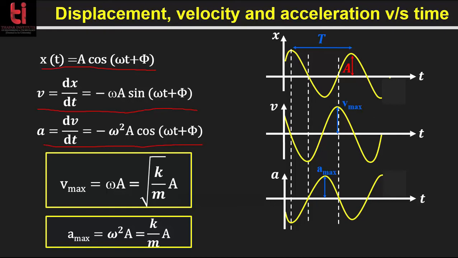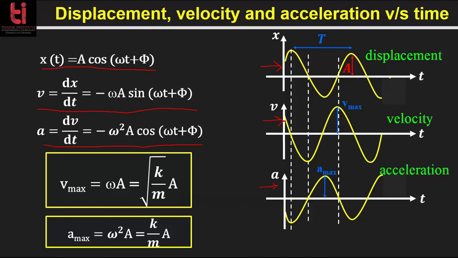So these are the graphical representations of x, that is the displacement, the velocity and the acceleration. The first one is for the displacement, this is for the velocity, and this is for the acceleration.